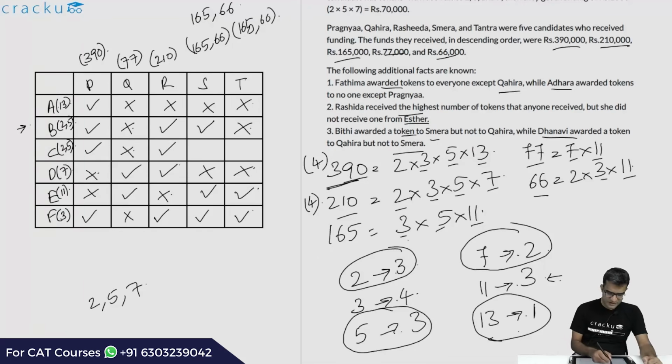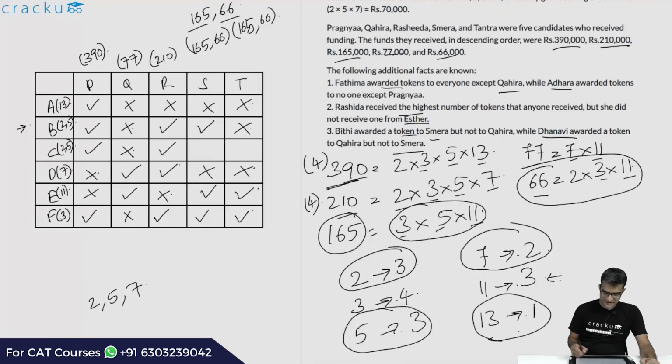Similarly, if you think about it, 165 and 66, 165 has 3 factors. 66 also has 3 factors. So this guy T as well as S have to receive exactly 3 tokens. We have identified the 3 tokens that S has received. So this has to be a no over here. And we have identified only 2 tokens that T has received. So this has to be a tick over here.